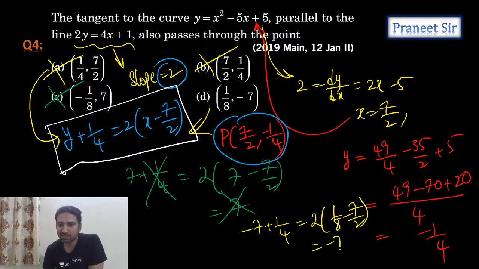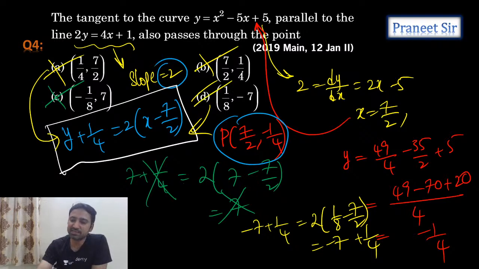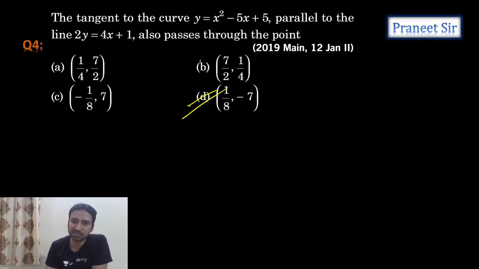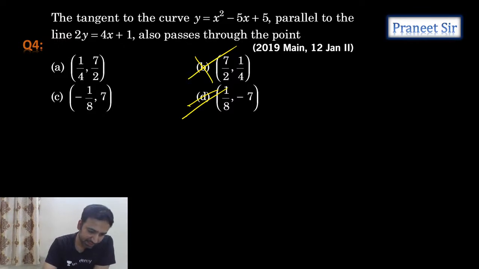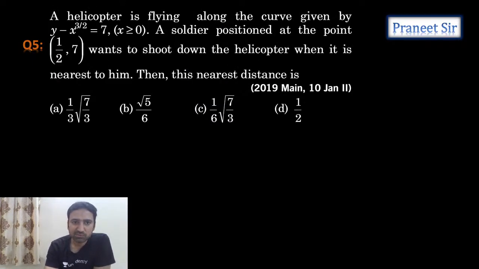If I multiply this, minus 7 plus 1 by 4. Yes, the fourth option is satisfying, guys. So the answer is the fourth option, not the second option. Clear, right? Any doubts in this? The second option is wrong; by mistake I ticked it, but the fourth option is the correct answer. Let's do the next question.